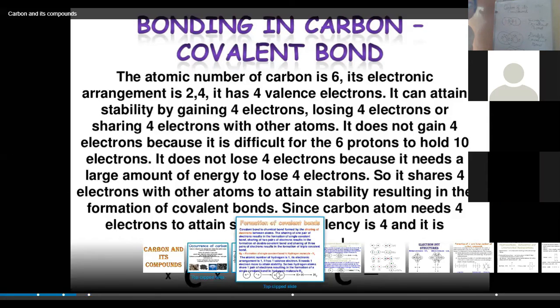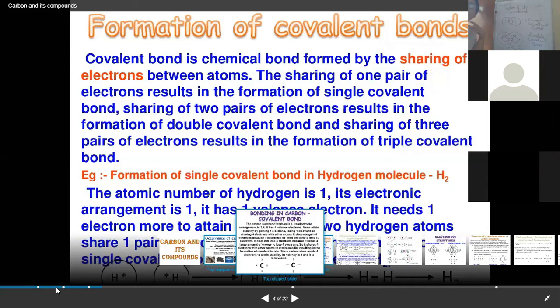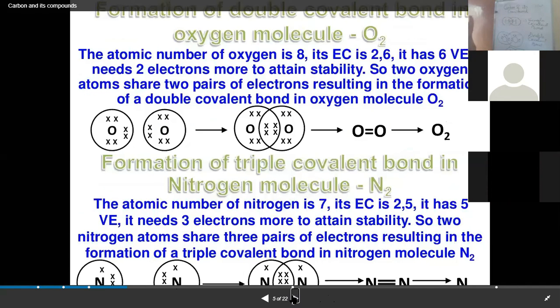As we have already discussed, covalent bonds are the bonds formed by the sharing of electrons. The shared pair of electrons is counted towards both the atoms which are sharing. There can be a single bond, a double bond, and a triple bond. If it shares one pair of electrons, the bond formed will be a single bond. If it shares two pairs, it will be called a double bond. And if it shares three pairs, it will be known as a triple bond.